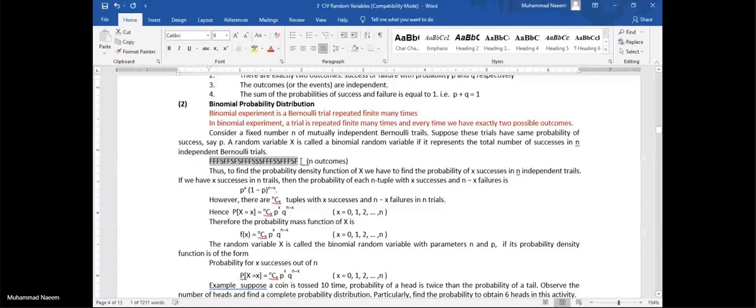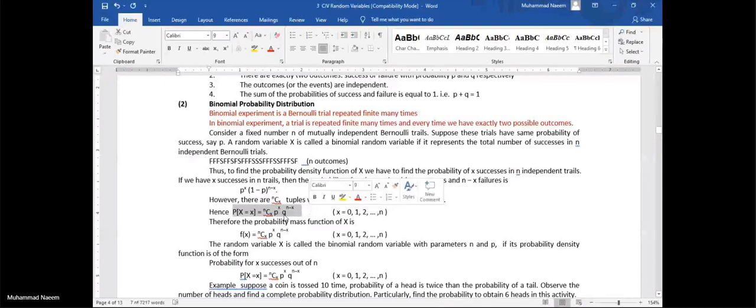If we observe the number of heads in this activity, then there may be 0 heads, 1 head, zero success, one success, or at maximum we can have n successes. Now if we find the probability for x successes, then p power x we have, and the other n minus x are failures, so q power n minus x we have.